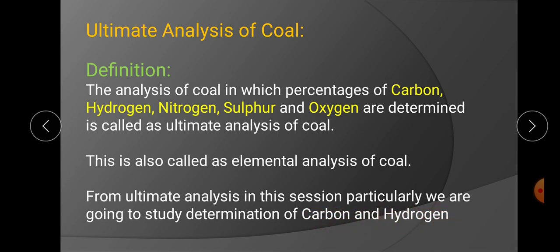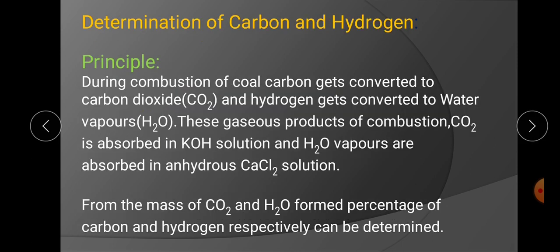Friends, the point to remember is that ultimate analysis of coal is the analysis in which we determine percentage of carbon, hydrogen, nitrogen, sulfur and oxygen. Carbon and hydrogen are determined by the same experiment, whereas nitrogen by the Kjeldahl experiment and sulfur by the Bomb experiment method. Here we will see only estimation of carbon and hydrogen.